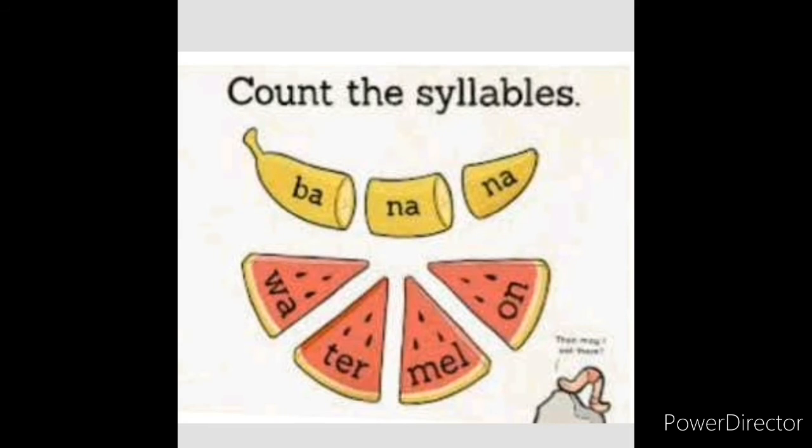Watermelon has 4 syllables. Banana has 3 syllables. Bike has 1 syllable. For example, seat, 1 syllable. Exam, 1 syllable. Paper, 2 syllables. Room, 1 syllable. Like this you have to split the words.